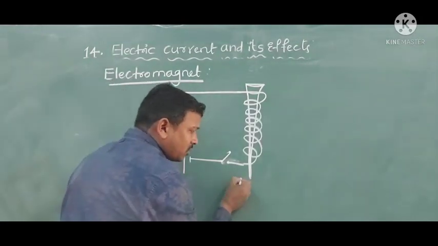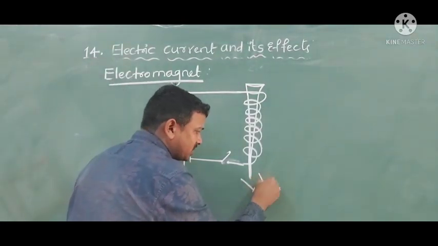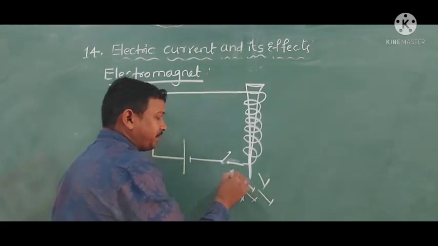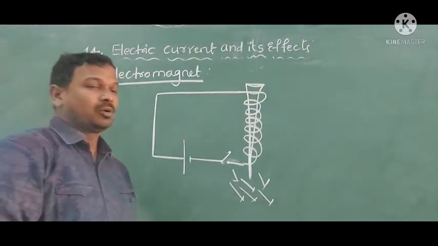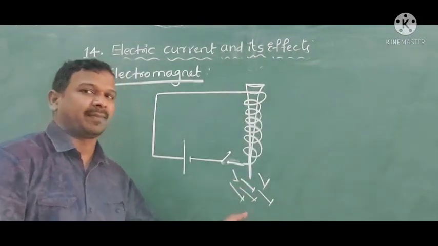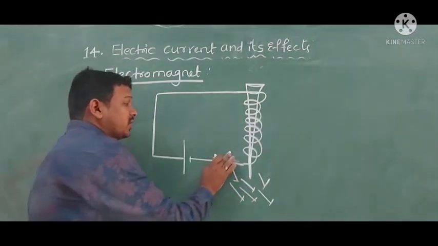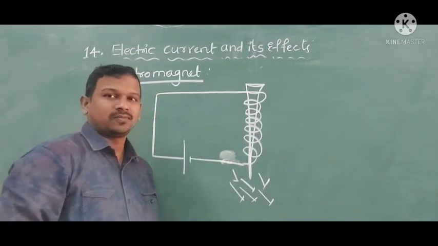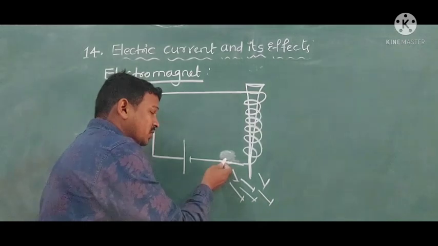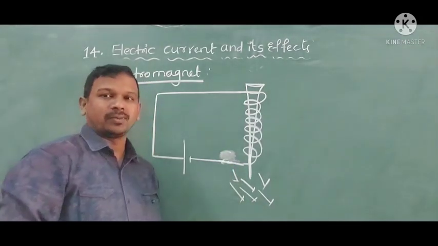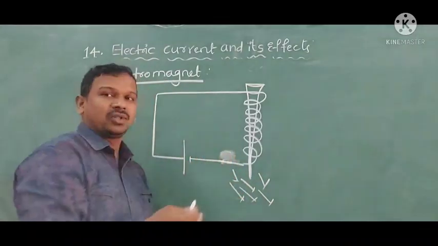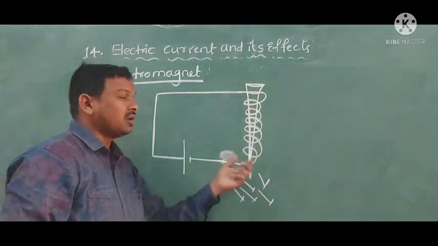Here I have dropped some small iron filings. I am not able to see anything. Nothing has happened here. When I closed the circuit, when I switch on the circuit, these iron filings were attracted to this long iron nail.